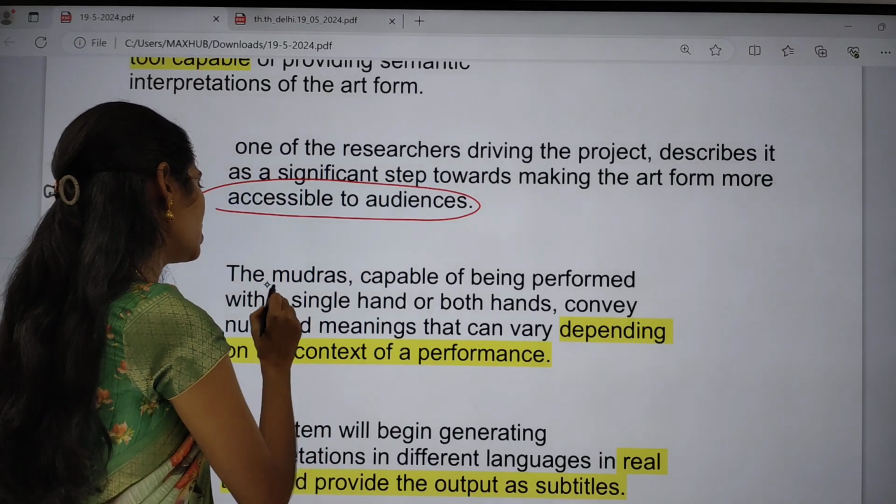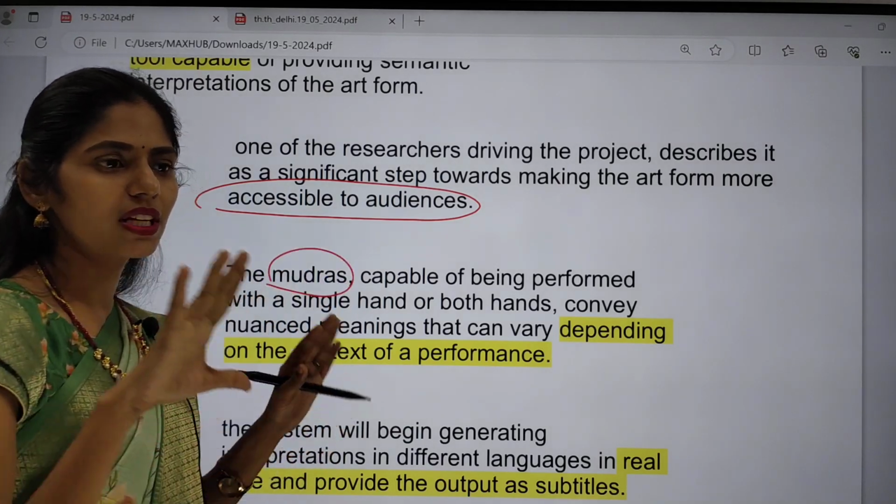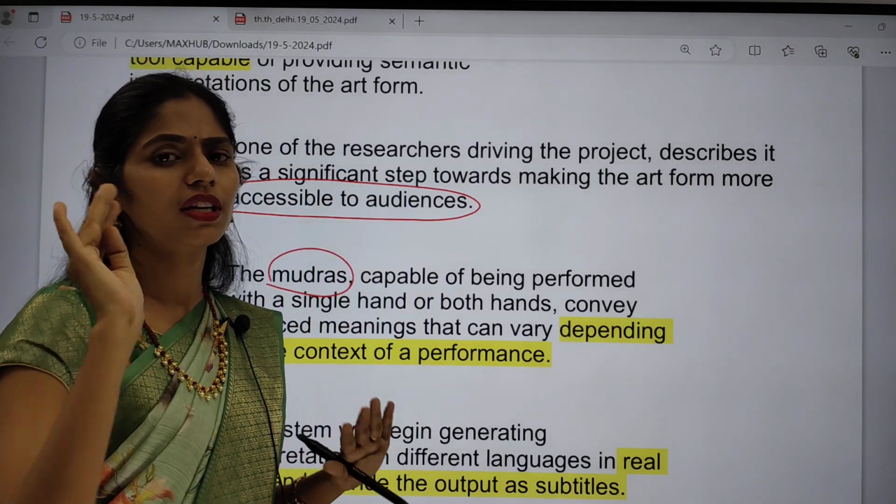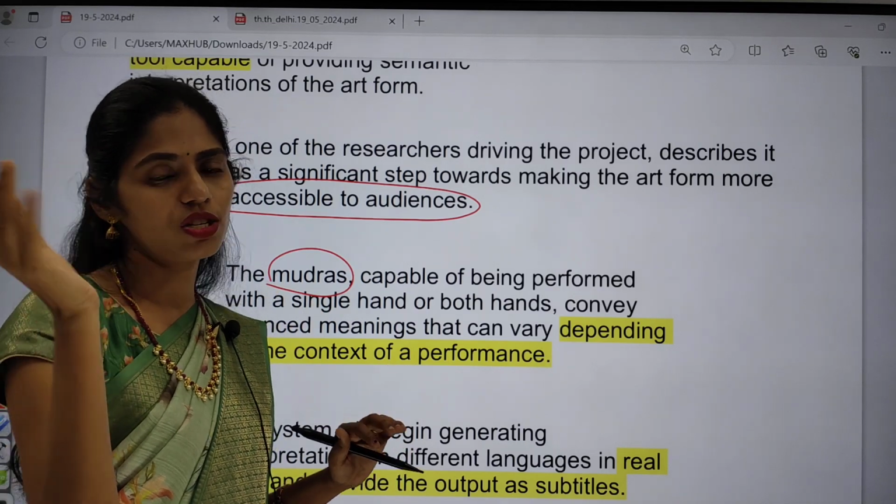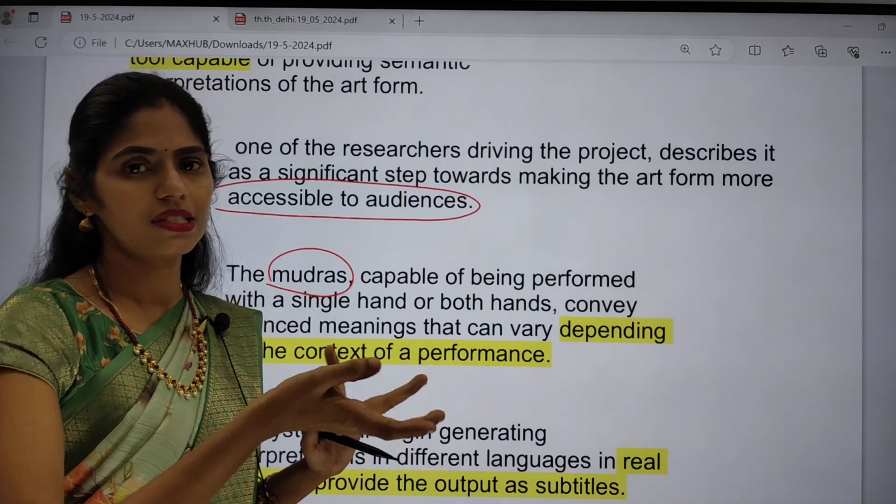And next, especially they are focusing on mudras. Mudras are nothing but the gestures they use, like fingers and hands, to express their feeling.